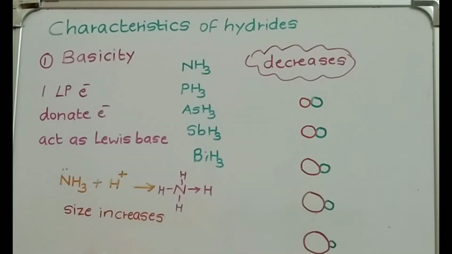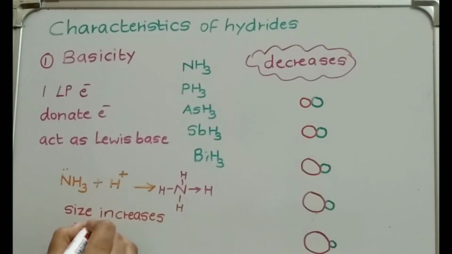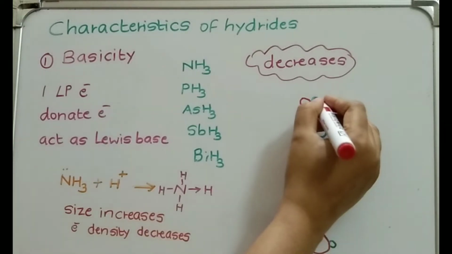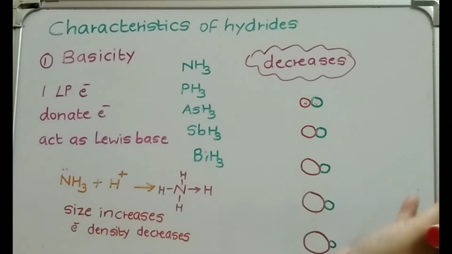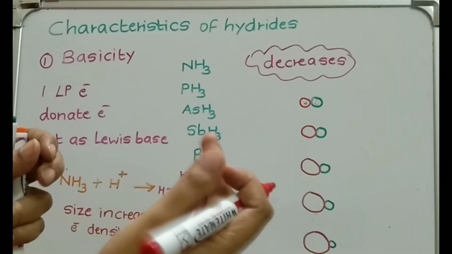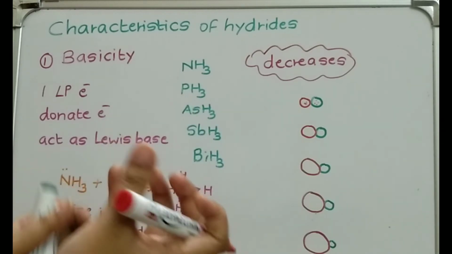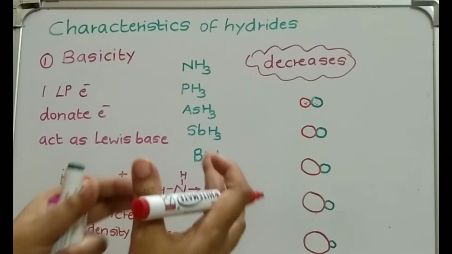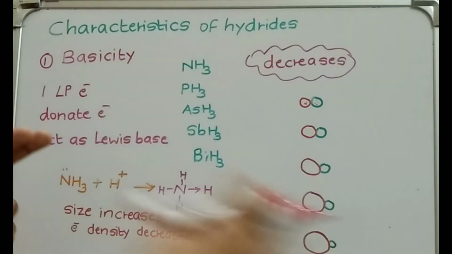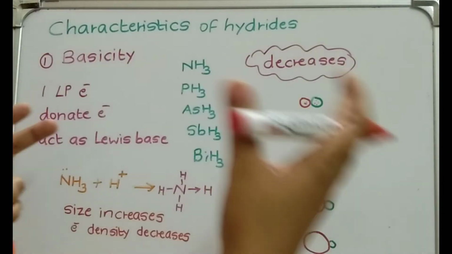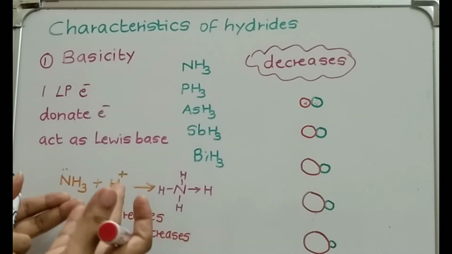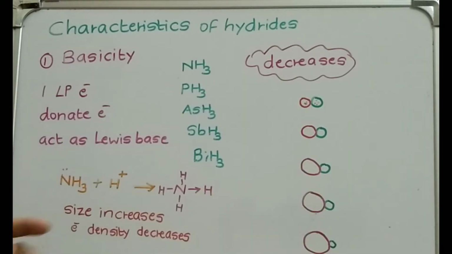So if the size increases, the electron density decreases. See, if the atom is very small, and electrons are present, they will be very near to each other, so the density is very high. But if the atom is very big, the electrons will be scattered, so the density will be less. As I said, density is inversely proportional to volume. So if size increases, volume increases, density decreases.